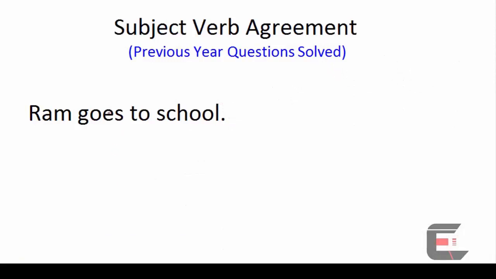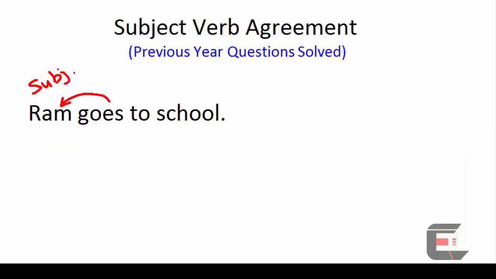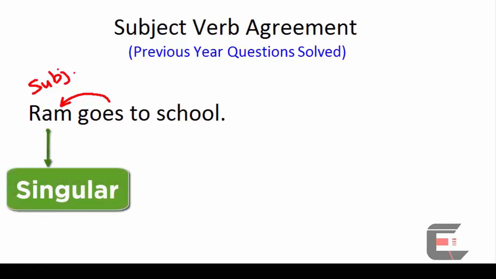So, in other words, the verb goes refers to the word Ram. Therefore, Ram is the subject of this verb. Remember, subjects can be either nouns or pronouns only. In this sentence, Ram is singular.